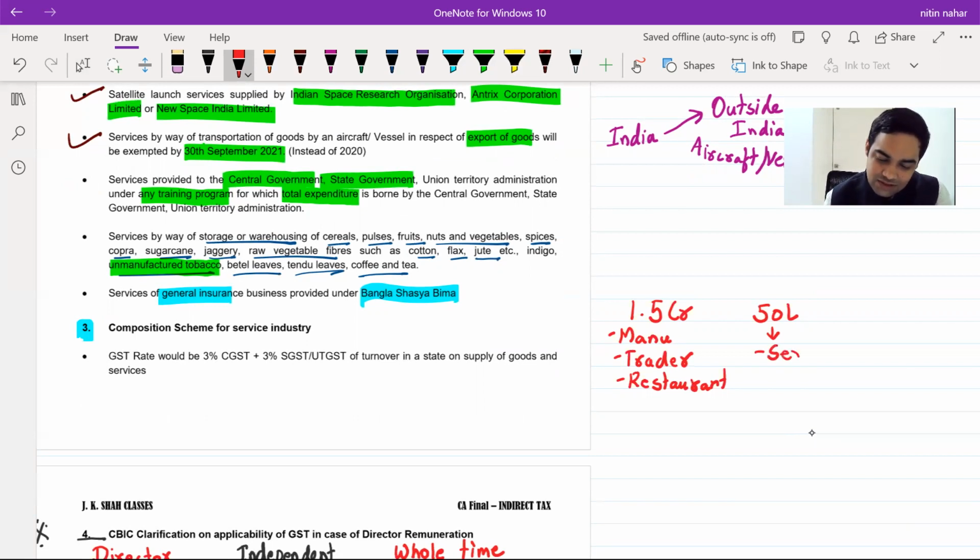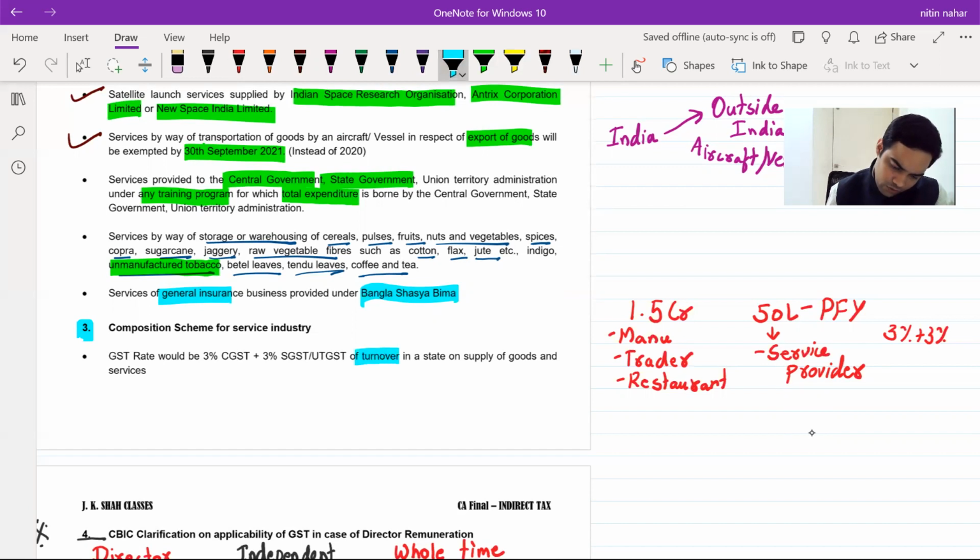So this is basically for service providers, maybe pure service providers or service providers which have some amount of goods supply as well. But the check which has to be done is whether their preceding financial year turnover does not exceed 50 lakh. If it does not exceed 50 lakh, then they have an option to pay taxes at 3% plus 3%. Now, this was already there in the law. Rules have been amended to this extent to provide that 3% and 3% will be applicable for turnover in a state on supply of goods and services.